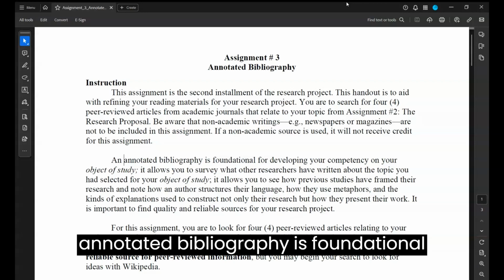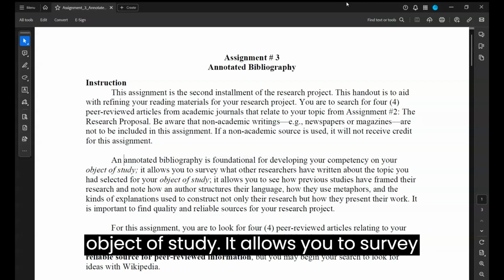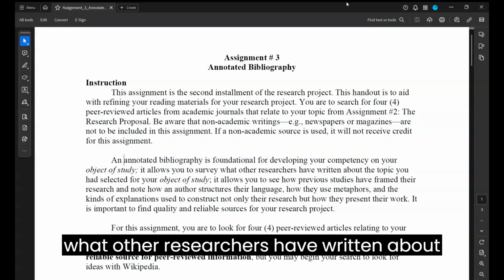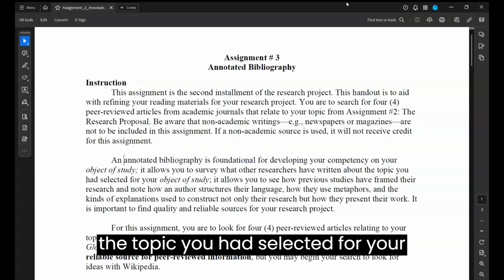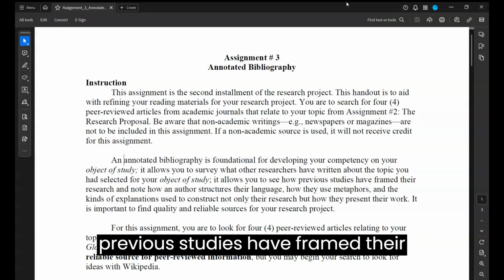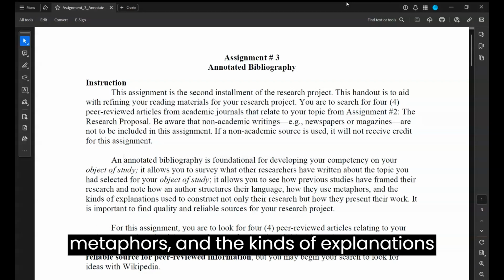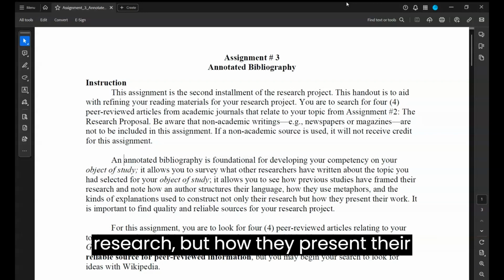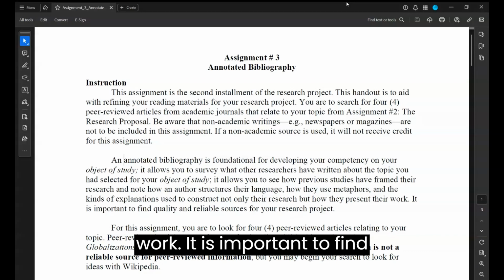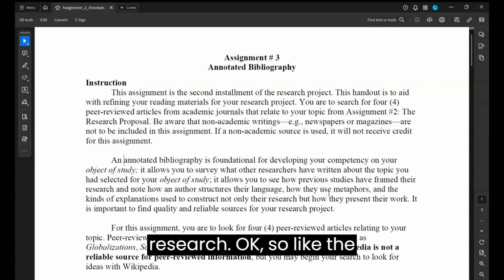An annotated bibliography is foundational for developing your competency on your object of study. It allows you to survey what other researchers have written about the topic you selected for your object of study. It allows you to see how previous studies have framed their research and note how an author structures their language, how they use metaphors, and the kinds of explanations used to construct not only their research but how they present their work. It is important to find quality and reliable sources for your research.